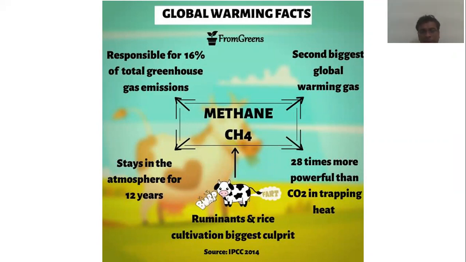The major sources of methane are ruminants and rice cultivation, the biggest culprits, 28 times more powerful than carbon dioxide at trapping heat. It stays in the atmosphere for nearly 12 years.